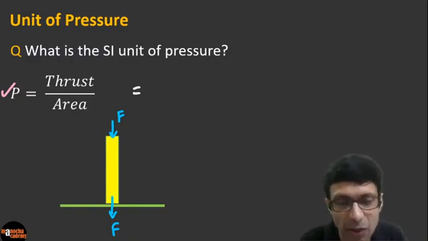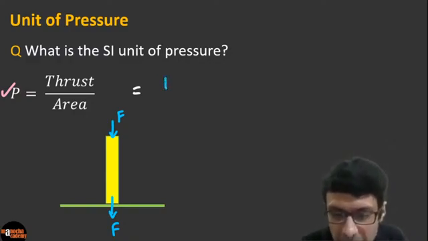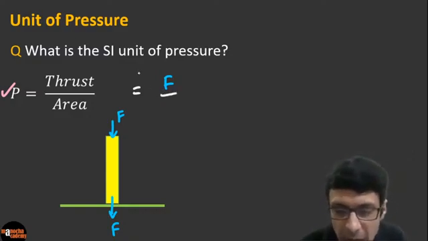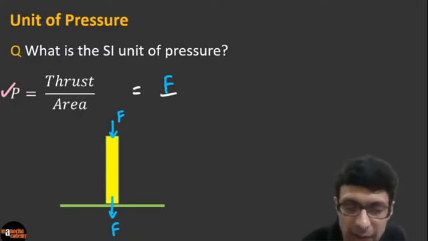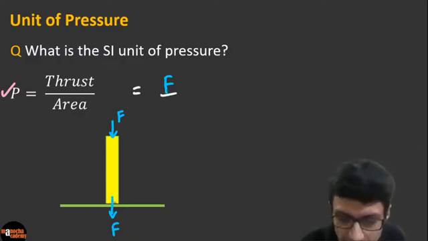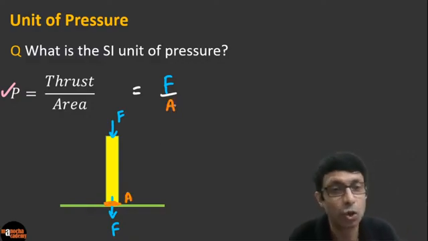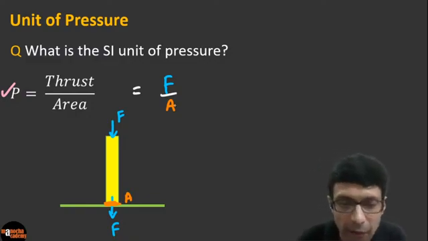Come on, guys. Excellent. I see a lot of you are writing the correct answers. Superb, guys. Very good. So here our pressure is going to be the force, the perpendicular force or thrust, divided by the area of contact. So this area, the contact between the rod and the table. And what is the unit? If you don't know the units, you can easily derive it from the formula.